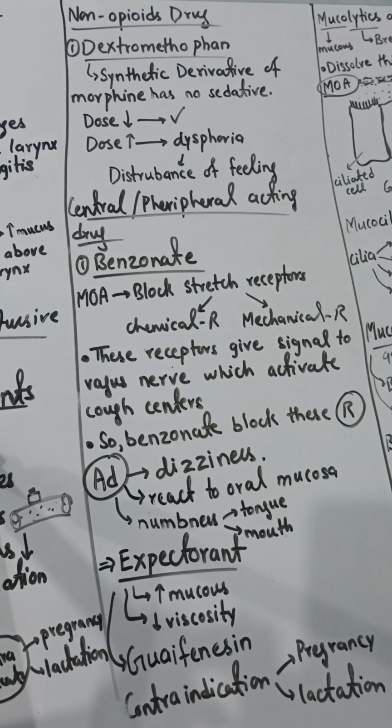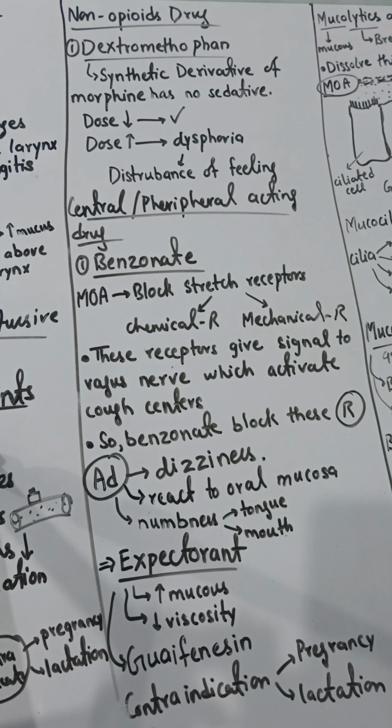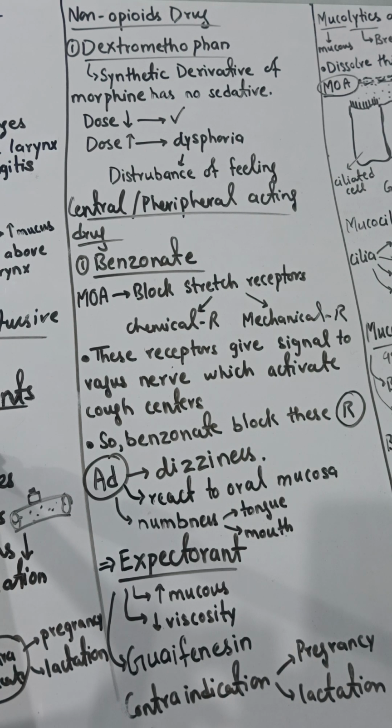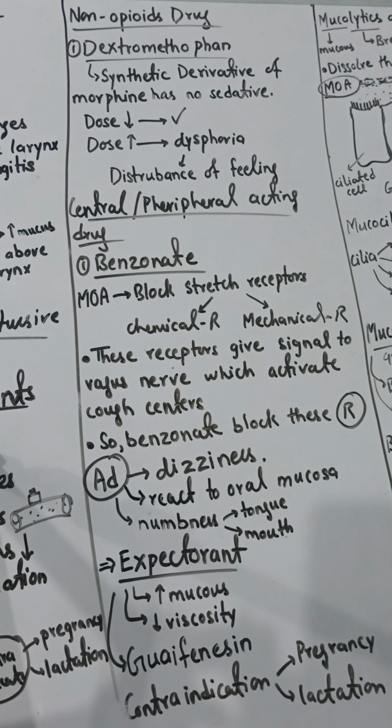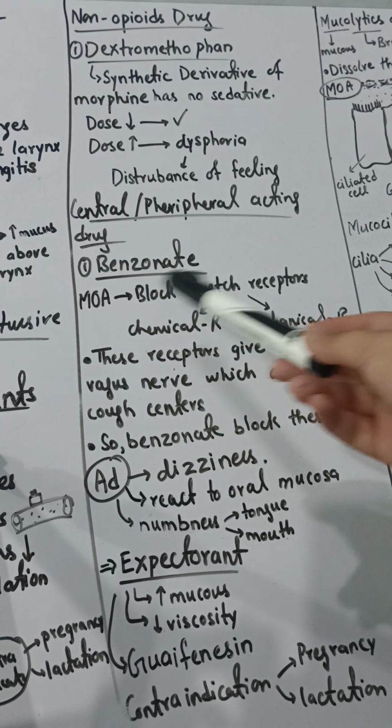Now we have covered all the drugs which act peripherally as well as all the drugs which act centrally. Centrally is again divided into opioid and non-opioid drugs, and we have discussed both. Now we are going towards the drugs which can act both centrally, on areas of our brain, and peripherally, on areas of our body. So what are these drugs? The most important drug which can act centrally as well as peripherally is benzonatate.